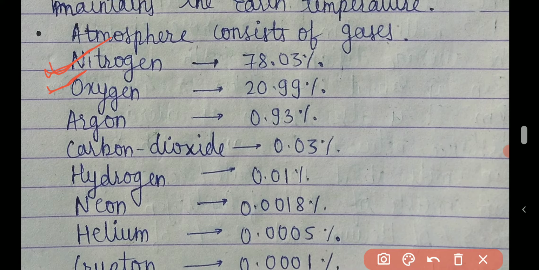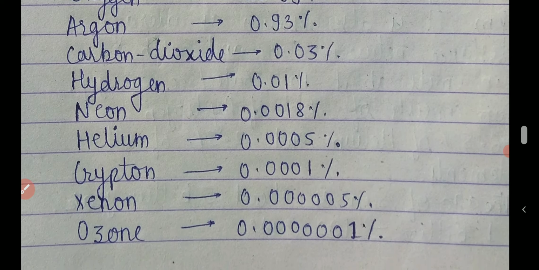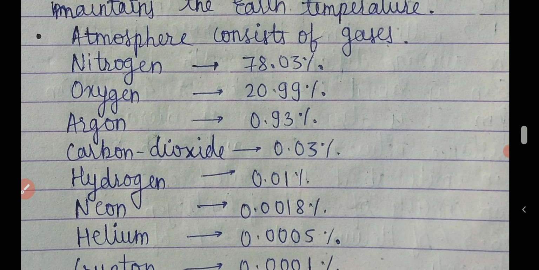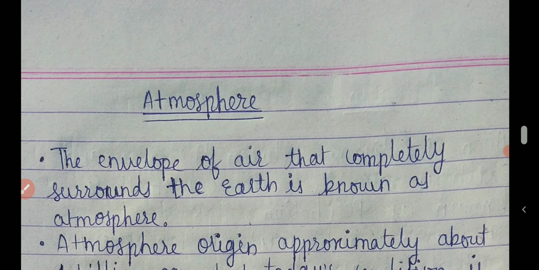These types of gases are found in the atmosphere: nitrogen, oxygen, argon, carbon dioxide, hydrogen, neon, helium, krypton, xenon, and ozone. But the largest amount of gas found in the atmosphere is nitrogen, and second is oxygen. So friends, this is our today's lecture on atmosphere.